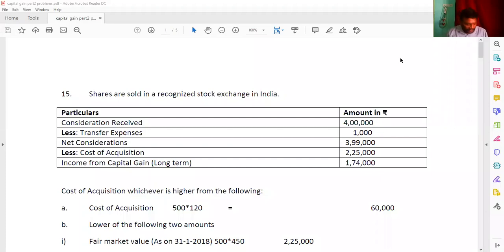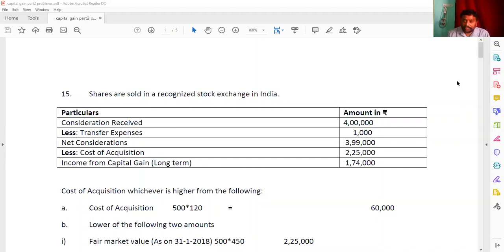And here the 15th sum, look at once, the page number A72. On 15th March 2014, Mr. R.V. Reddy, age 45 years, purchased 500 listed shares of a limited company in Bombay Stock Exchange at the rate of 120, and he transferred them on 10th March 2019 at the rate of 800.